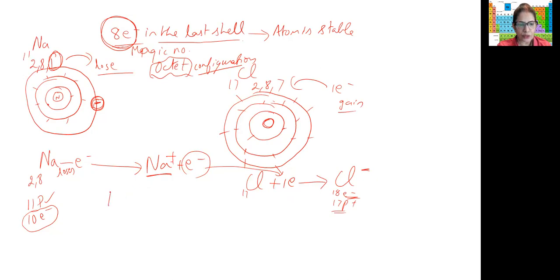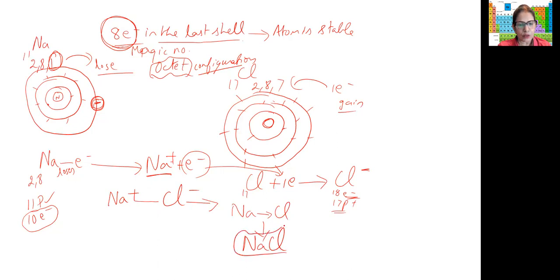We have two oppositely charged ions, sodium and chloride ions. These oppositely charged ions attract each other and form a bond, and a compound is formed which is sodium chloride.